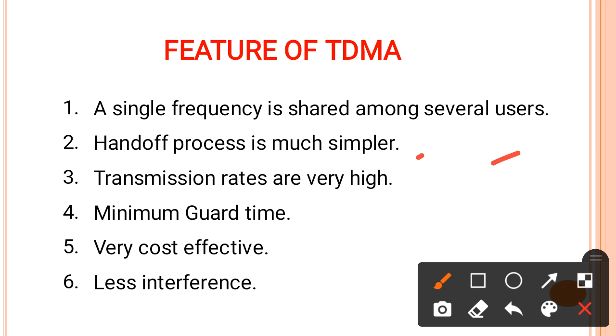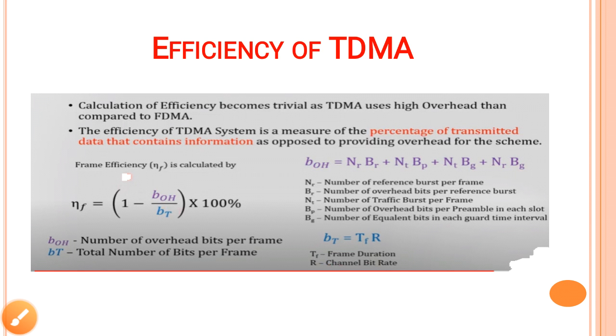Because if user one occupies one slot in the first frame, then after completion of that frame, user one can occupy a slot in the next frame. So if user one is in the process of handoff, we are getting much more time for the process of handoff. So it is much simpler. Transmission rate is high because a number of users are used there. Minimum guard time is required as compared to FDMA, and it is cost effective. Then there is less interference as compared to FDMA.